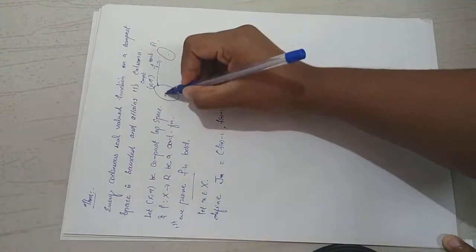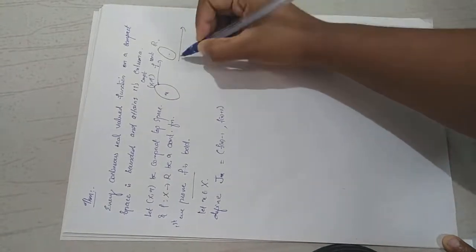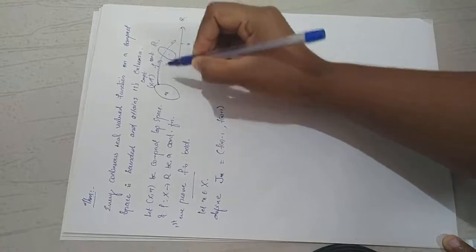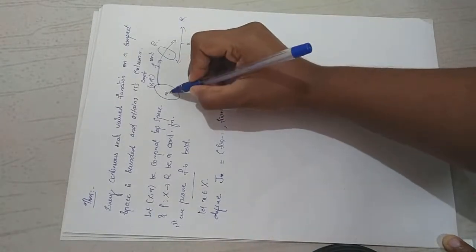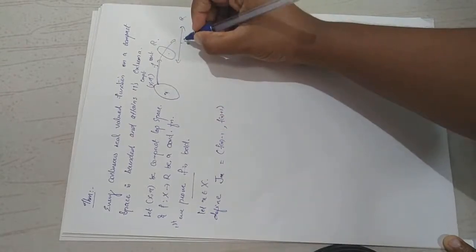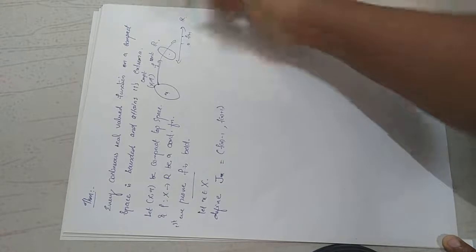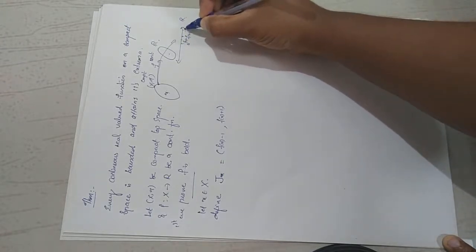That means for any x belonging to capital X, suppose this is our real line, and our map is a function from X to R. Then for every x in capital X, you can consider f of x. Suppose this is some f of x. Then you consider f of x minus 1 and f of x plus 1.